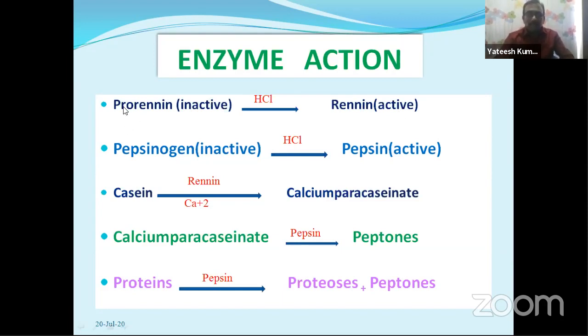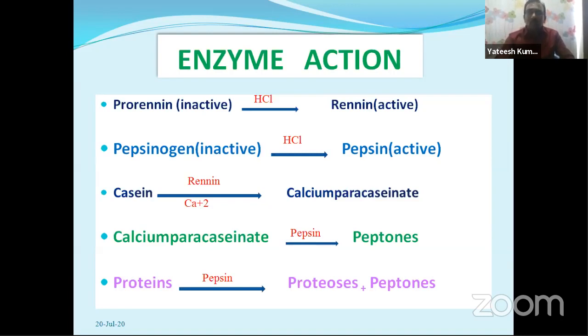Look here, prorenin in its inactive form, in the presence of HCl, is converted into the active form, renin. Next, pepsinogen is also an inactive form, converted into its active form, pepsin, in the presence of HCl. Once this pepsin is created in the stomach, it immediately converts the remaining pepsinogen into pepsin also. This is called the autocatalytic activity of pepsin.